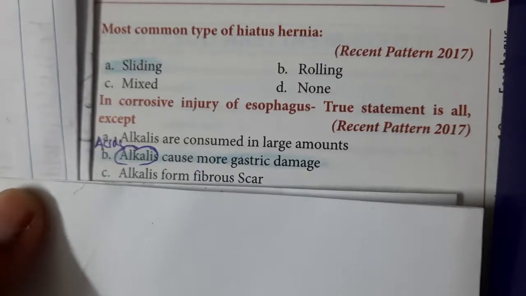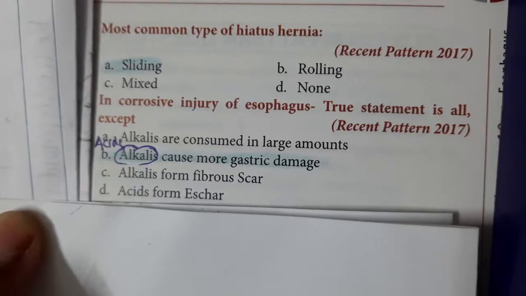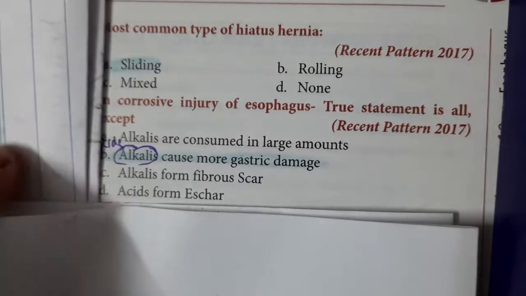Alkalis form a fibrous scar. True, they cause liquefactive necrosis and thrombosis of vessels, and finally they will progress to scar formation. Acids form eschar formation. Yes, acids form eschar formation.